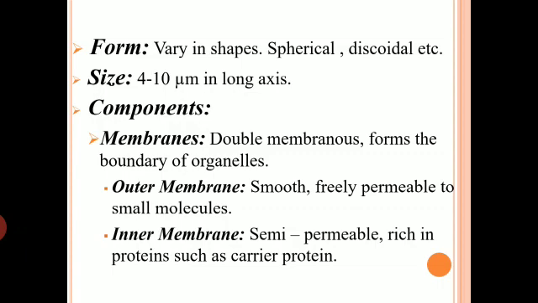Now, the second thing is about its components. Like mitochondria, it is also a double membranous structure where the membranes form the boundary of the organelle. It has its outer membrane and inner membrane. The outer membrane is smooth and freely permeable to smaller molecules, whereas the inner membrane, like plasma membrane, is semi-permeable in nature, and it is rich in proteins such as carrier proteins. With the help of carrier proteins, molecules which are needed to enter into the chloroplast or leave the chloroplast, these incoming and outgoing processes can take place. So that is the function of carrier protein.